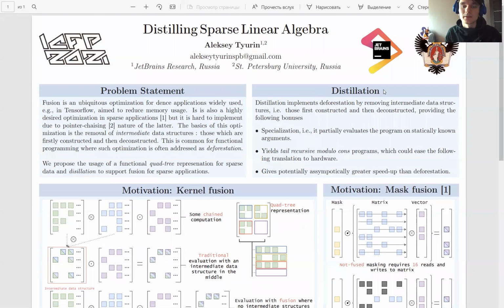On top of fusion, distillation also performs partial evaluation if some static data is present, and yields tail-recursive modular programs where every function call is tail-recursive, except that it could be wrapped in a constructor application. This implies fewer requirements for garbage collection and eases the translation into hardware. Finally, distillation is able to produce superlinear speedup for input programs.